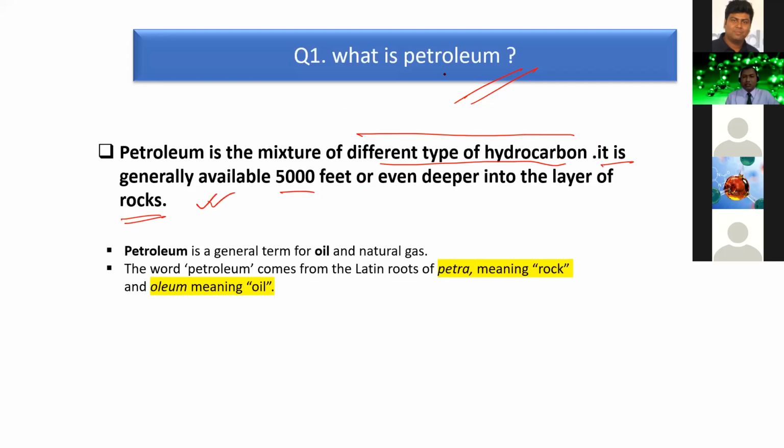So what is the meaning of petroleum? Petroleum is basically the general term that we use for oil and natural gas. The word petroleum comes from the Latin root petra. Petra means rock and oleum means oil. So the oil that we collect from the rock is known as petroleum.